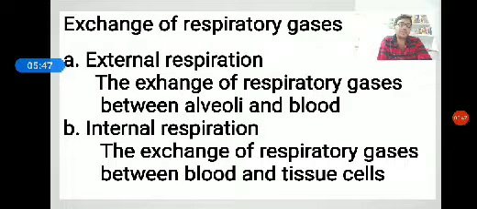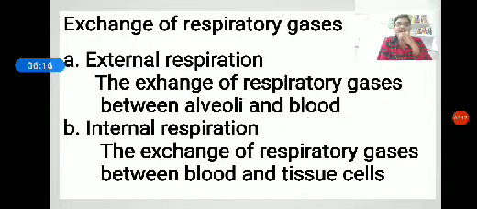In turn, the partial pressure of carbon dioxide in the tissue cells is 45 mmHg, whereas in the blood it is 40 mmHg. Thus, the carbon dioxide diffuses from tissue cells into the blood until the partial pressure of carbon dioxide of the blood increases to 45 mmHg.